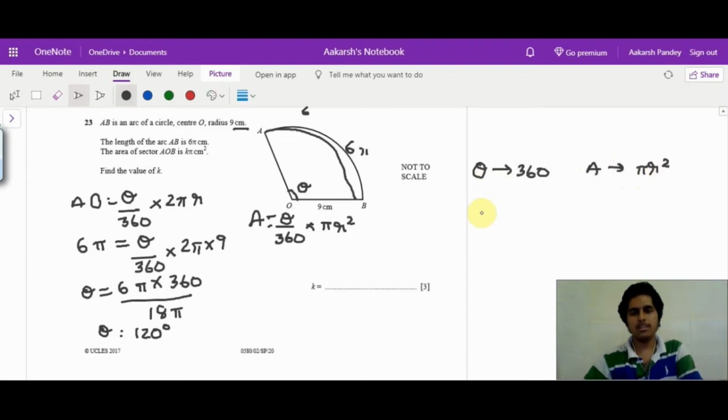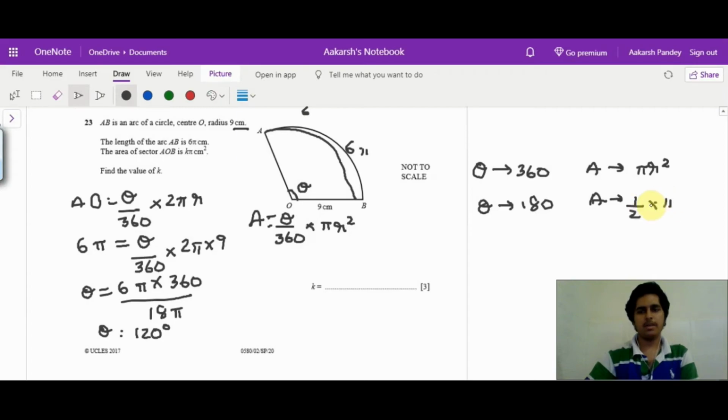But when this theta is not 360, we have to divide the circle, as in if this was 180 degree, if we have a semicircle, the area will be pi r square divided by 2. So if theta was 180, because we divided theta by half, our area will also accordingly be divided by half. Half times pi r square.